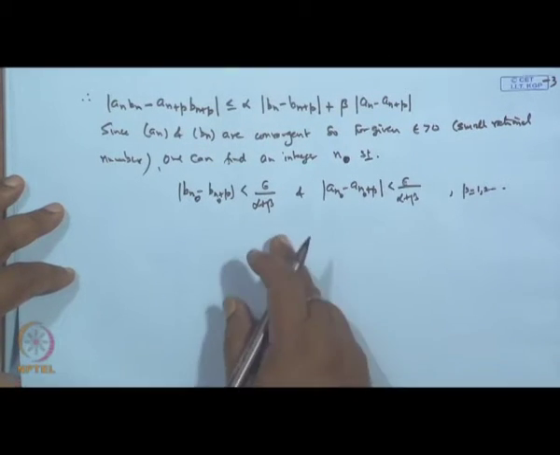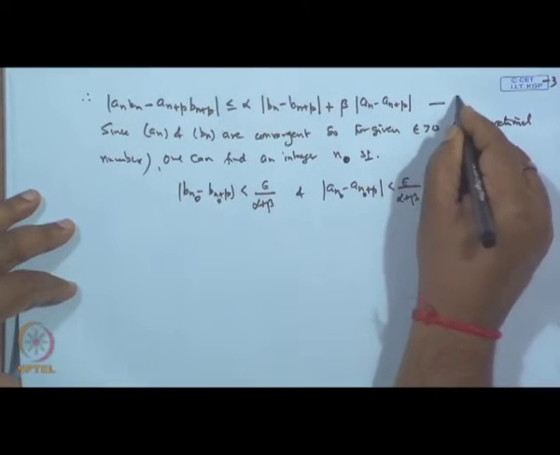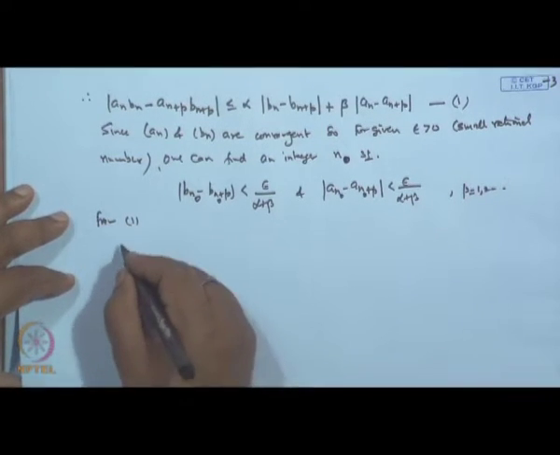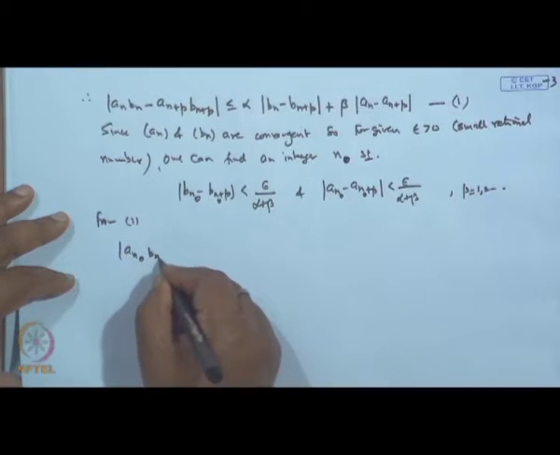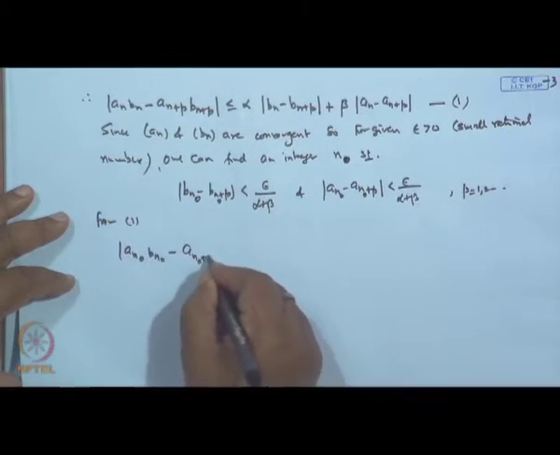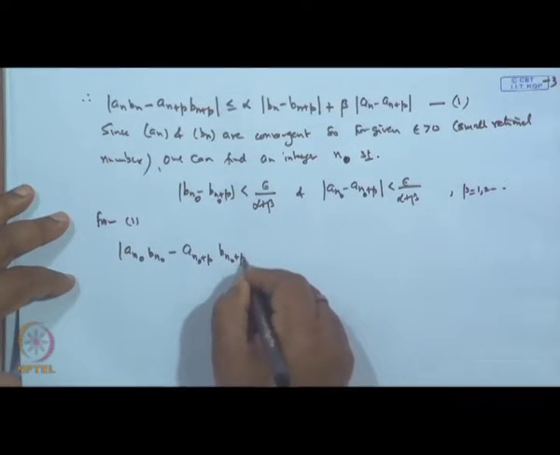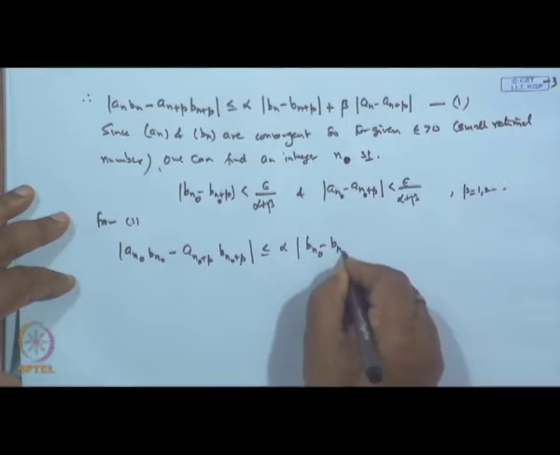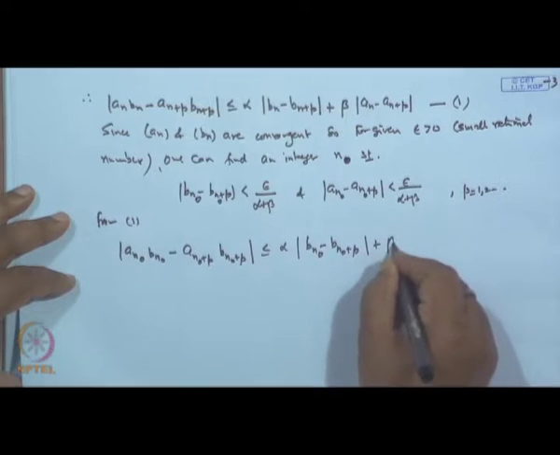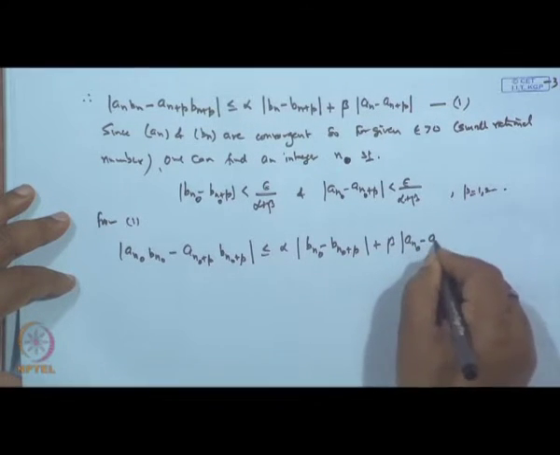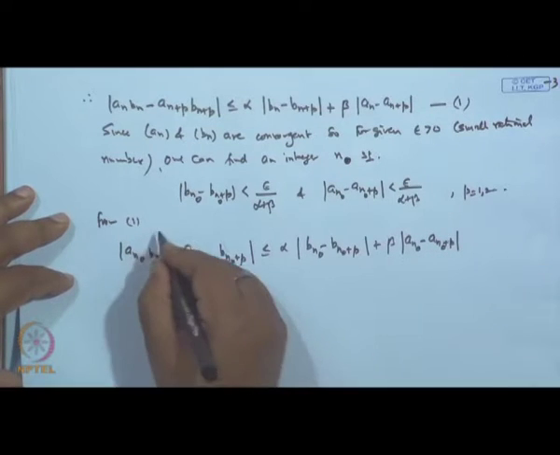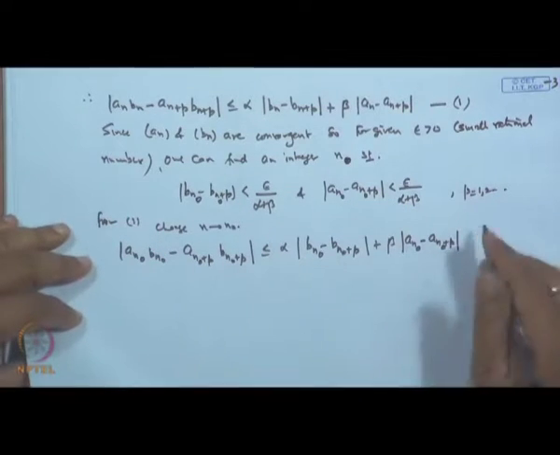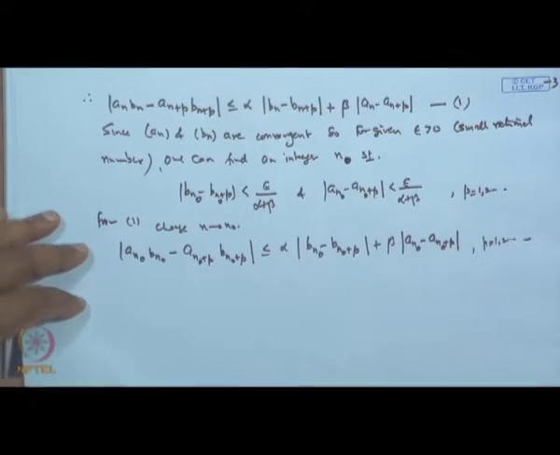Clear? Now, again pick up from 1. So, from 1 what we get is |a_{n0} b_{n0} - a_{n0+p} b_{n0+p}| is less than or equal to alpha times |b_{n0} - b_{n0+p}| plus beta times |a_{n0} - a_{n0+p}|. Change n to n naught, so that it is true for p = 1, 2, 3 and so on.